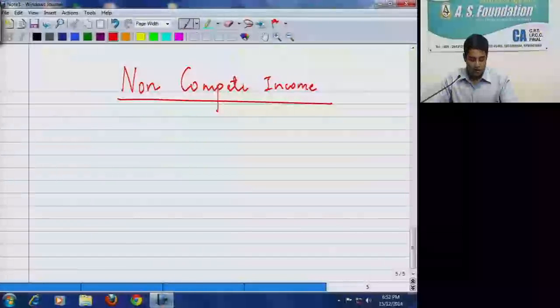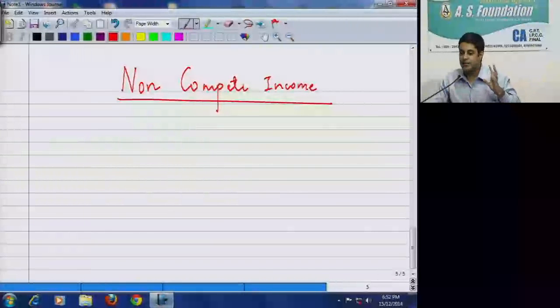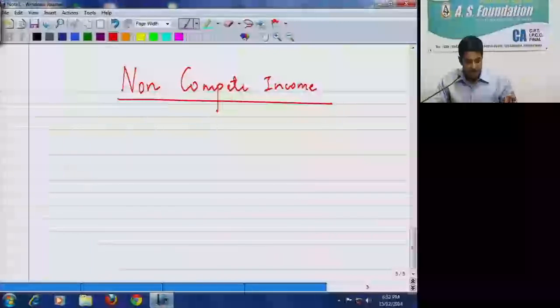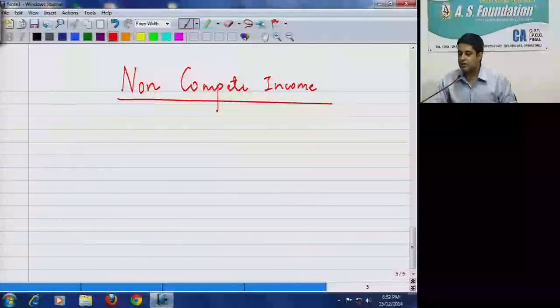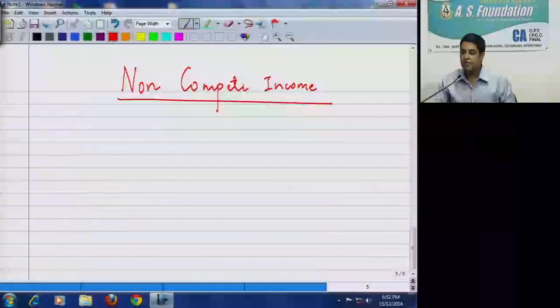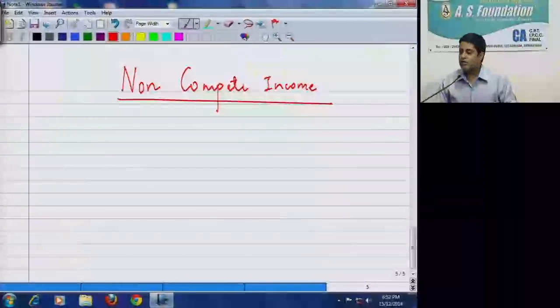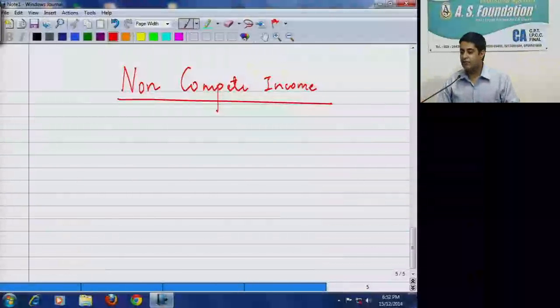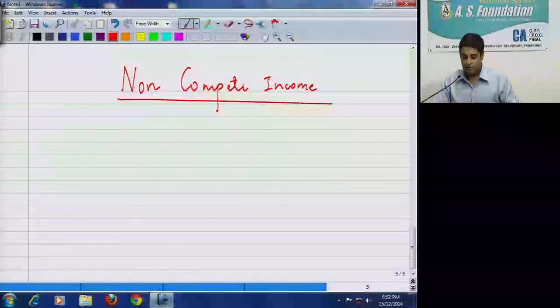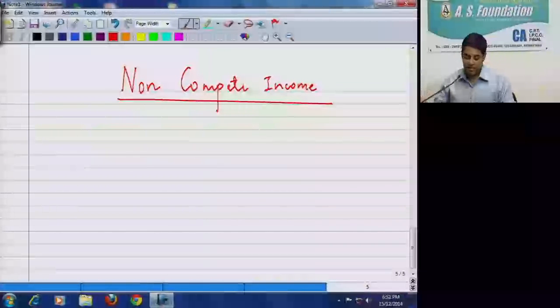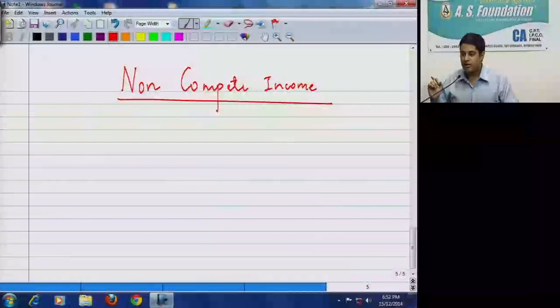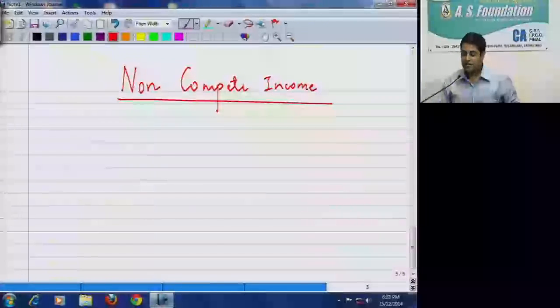Then check that G point. All the export incentives which we receive will be taxed as business income. Important among these is duty drawback. Have you studied customs duty drawback? So that benefit will be taxed as business income. And other benefits, the duty entitlement passbook scheme, duty remission scheme, all those are there in your syllabus in IDT, in that foreign trade policy. So again, these are very important. Whatever benefits are received as per foreign trade policy will be taxed as business income. Clear? Now next is very, very important, non-compete income.